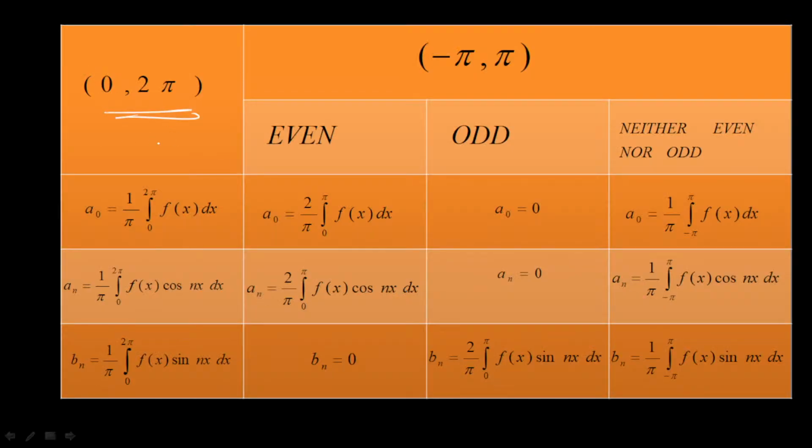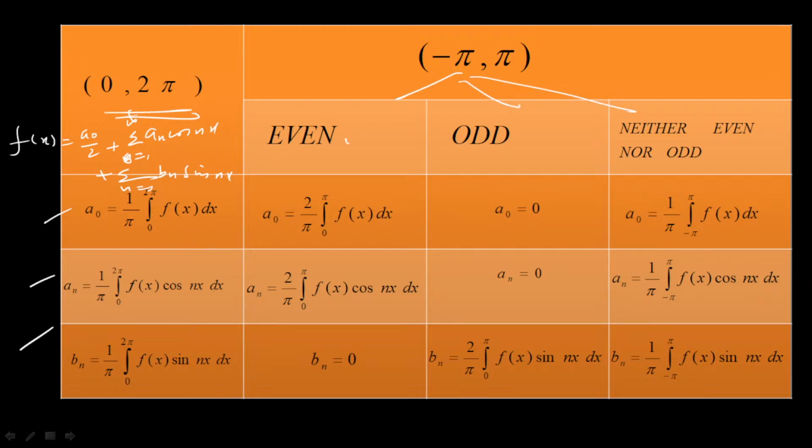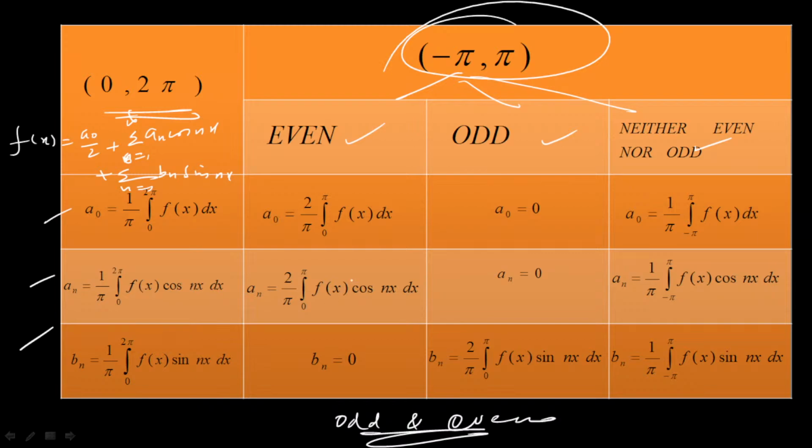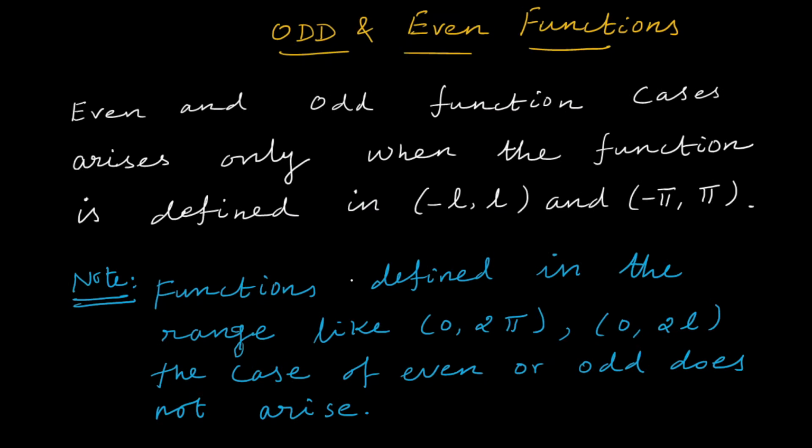If it is under 0 to 2 pi, we have only one series. The general form is f of x equal to a0 by 2 plus sigma n varies from 1 to infinity an cos nx plus sigma n varies from 1 to infinity bn sin nx. We have a unique general form of f of x for which we calculate a0, an and bn. But if it is under minus pi to pi, we have three categories. Either the given function is even, or odd, or neither even nor odd. So under minus pi to pi, we have the case of odd and even functions. Okay, so the case of odd and even functions arises only for intervals of type minus pi to pi. So for that, let me explain the meaning of odd and even function to you now.